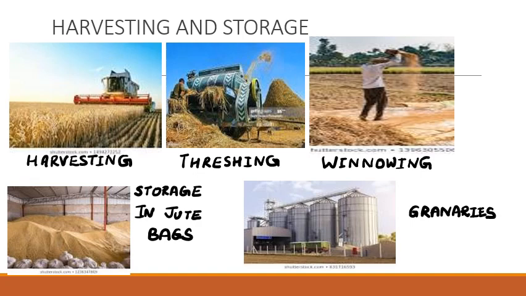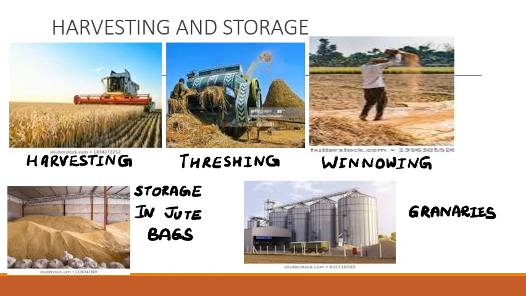What is done in winnowing is the grains are thrown from a height. As you can see from the picture, a man is standing and is holding the grains at a certain height, and the grains are thrown from the height in the direction of the wind. The wind carries away the lighter chaff and the heavier grains drop down to form a heap.